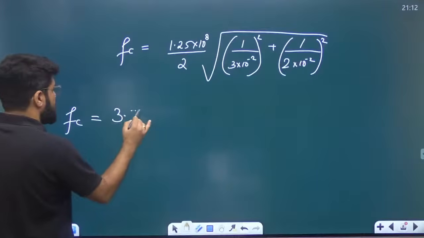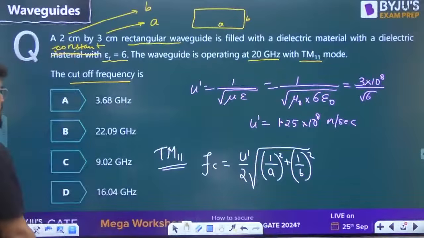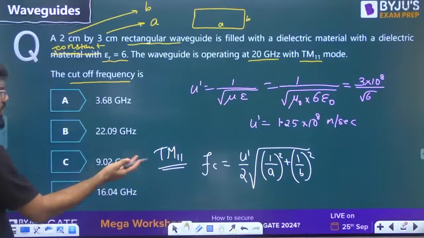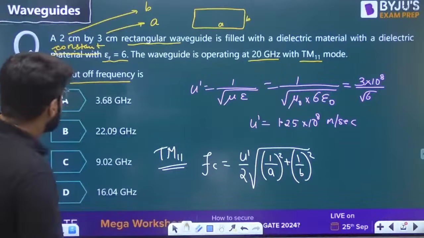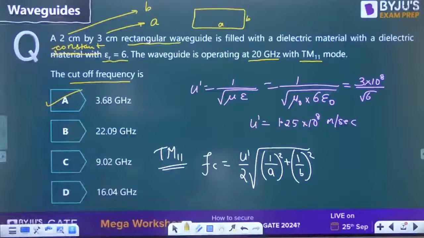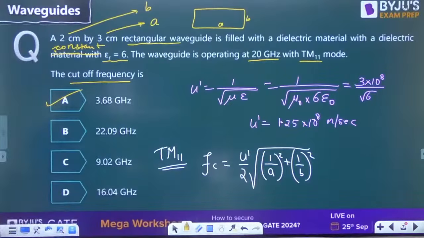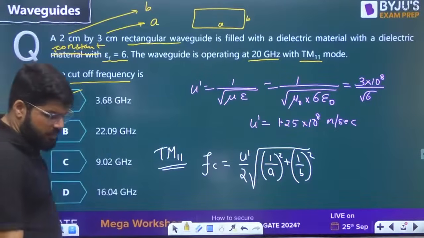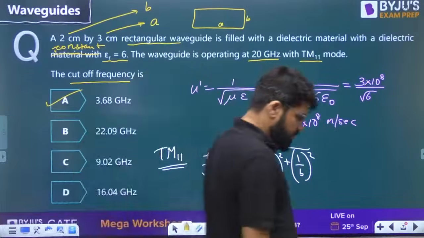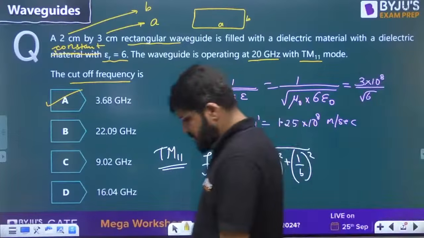3.755, and 3.76 gigahertz. So the correct answer is option A. Some approximations will be there. 3.75. So the nearest option that I am able to match is 3.68. Right. Okay, 3.68 is the nearest option that you are able to match here. 3.68. Right, dear students?